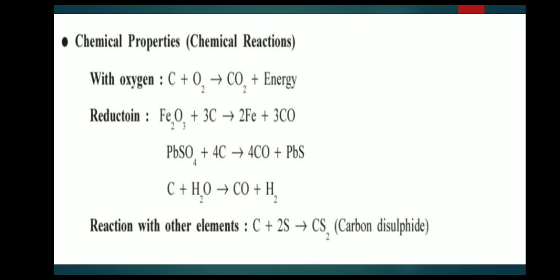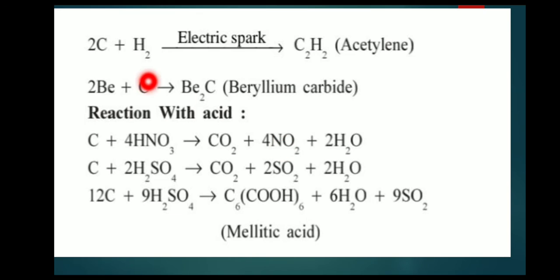Carbon reaction with other elements. Carbon reacts with sulfur to form carbon disulfide. And carbon reacts with hydrogen in an electric spark to form C2H2, acetylene, a double bond compound. And carbon reacts with beryllium to form beryllium carbide.